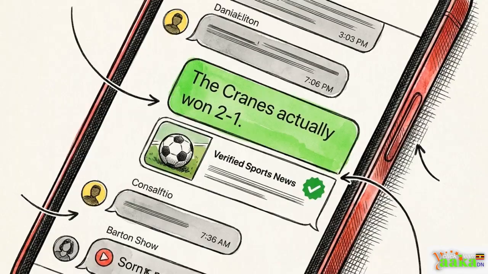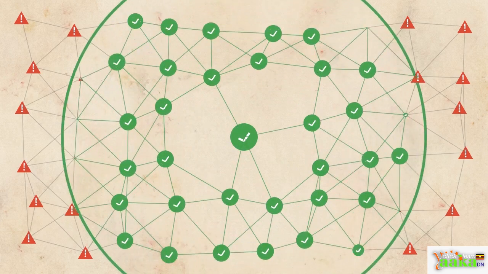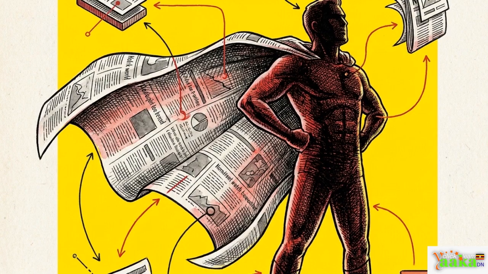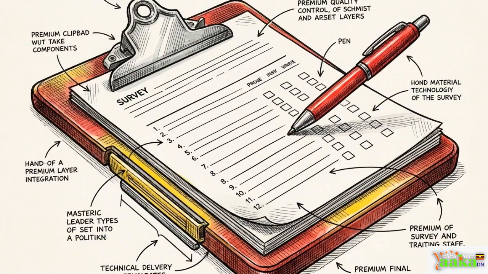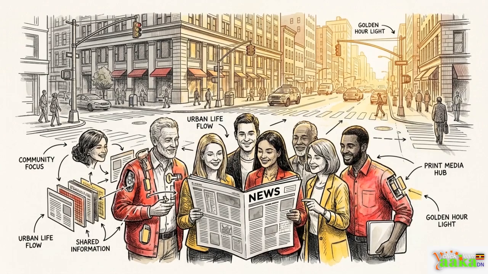You send your short, verified update to the group chat. The Cranes actually won 2-1. Suddenly, those red rumor icons start turning into green checkmarks. You've replaced the gossip with the truth. Finding the truth is a superpower. By using the library, asking the right questions, and summarizing what you find, you become a responsible leader who helps your community stay informed and grounded in the facts.